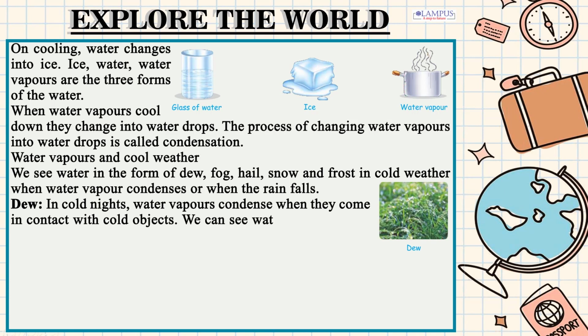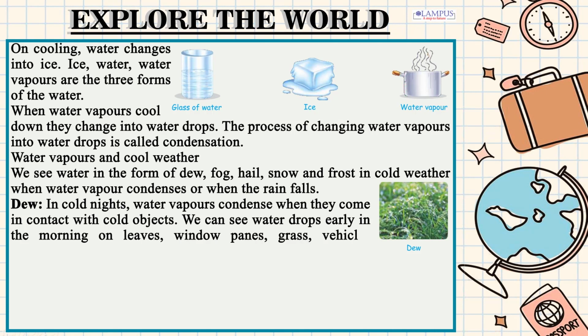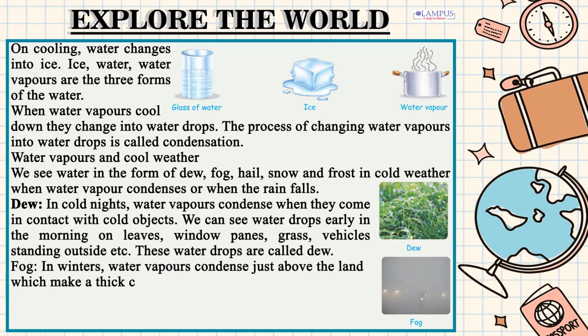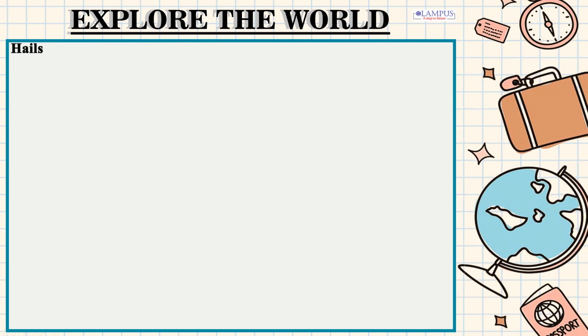We can see water drops early in the morning on leaves, window panes, grass, vehicles standing outside etc. These water drops are called dew. Fog: in winters, water vapors condense just above the land which makes a thick cloud. This is called fog.